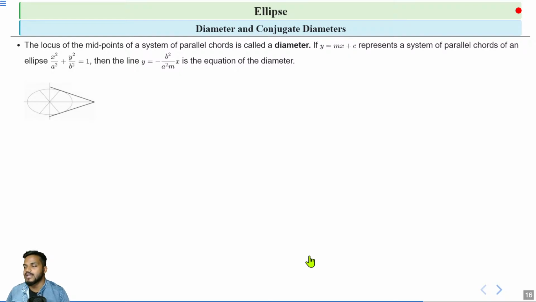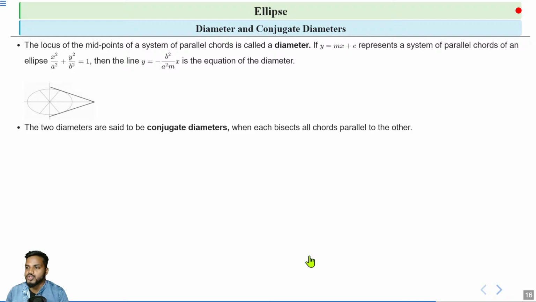If the line y equal to mx plus c represents a system of parallel chords of the ellipse x square by a square plus y square by b square equal to 1, then as you can see, for all these lines the slope is m. So all these lines are parallel chords to the ellipse, and the locus of their midpoints is your diameter. The equation of the diameter, when the parallel chords are given by y equal to mx plus c, is y equal to minus b square by a square m x.